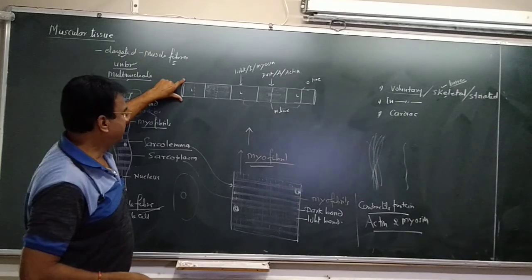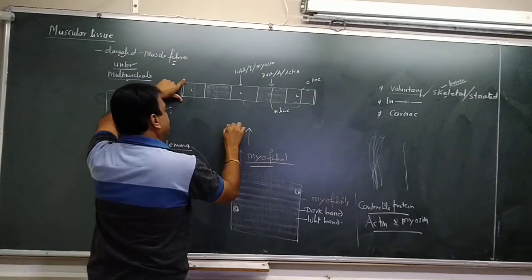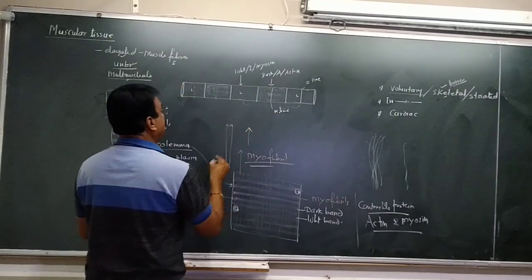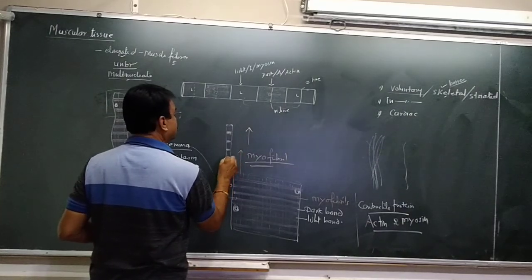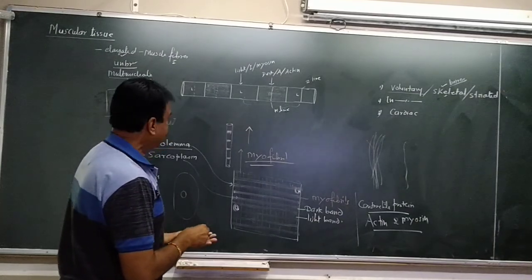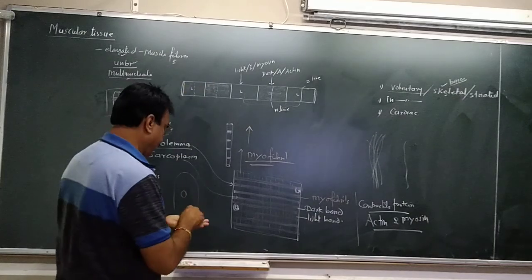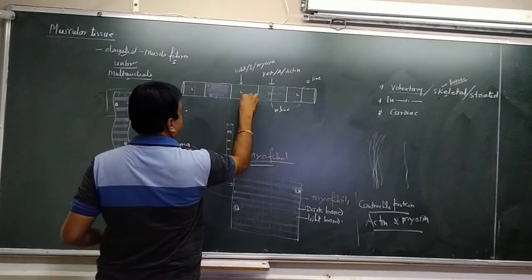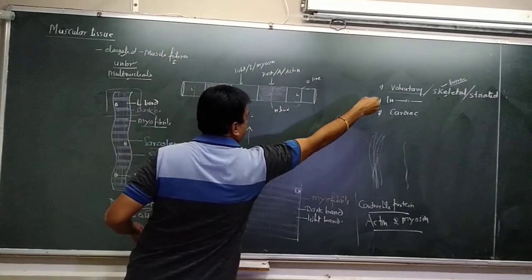This myofibril is thread-like, and we are putting it in this direction. This one myofibril has alternate light and dark bands. So each myofibril is made up of light band and dark band. This is a dark band, this is light band, this is dark band, and so on.